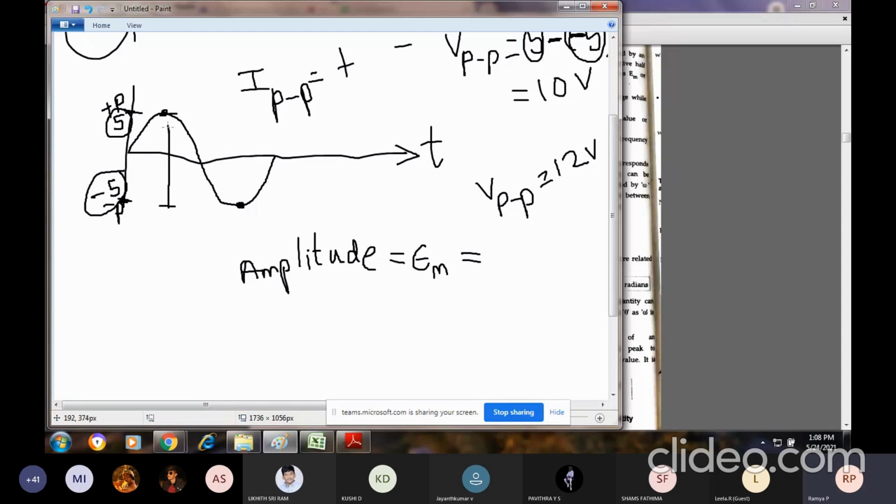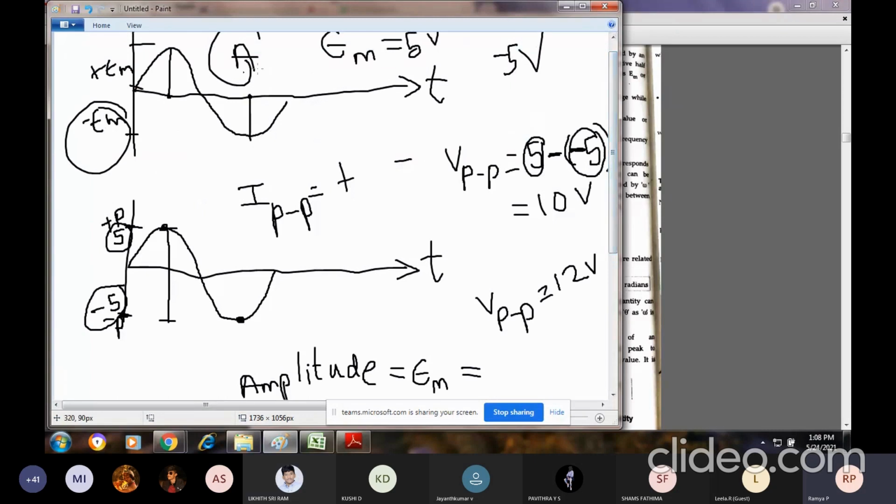What is my amplitude? Either I should consider only the positive one or only the negative one. Getting my point? See, amplitude can't be both, then there won't be any difference at all. I'm measuring from this voltage to this voltage. This is my peak to peak. Amplitude means I'm going to consider either from 0 to positive or from 0 to negative value. It is as simple as that.